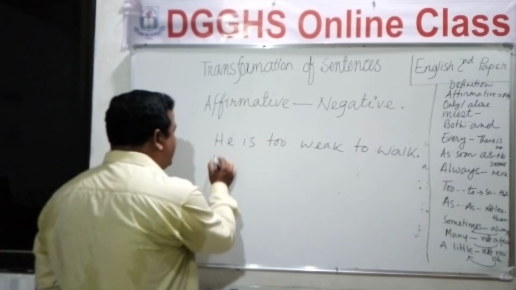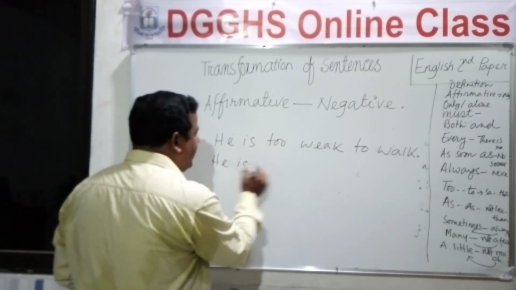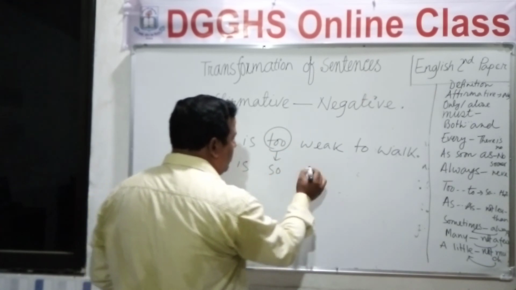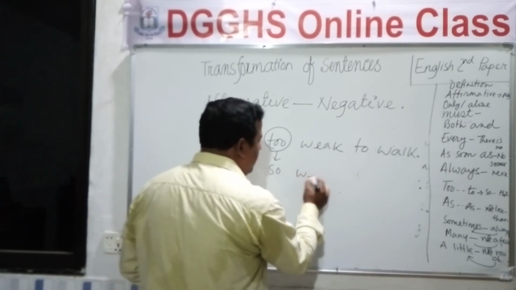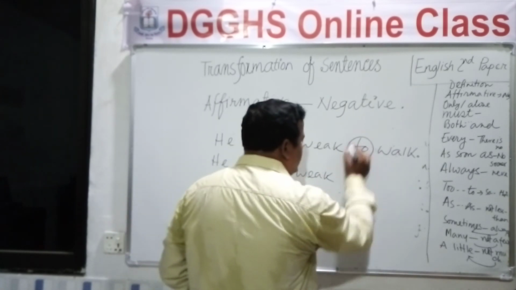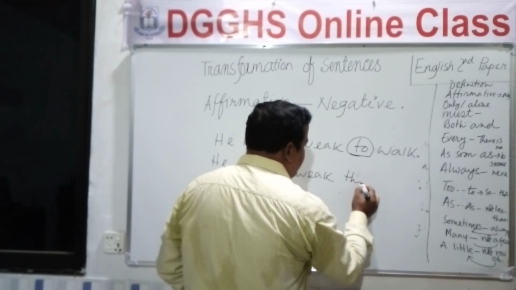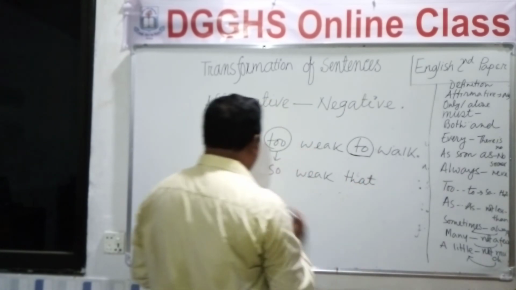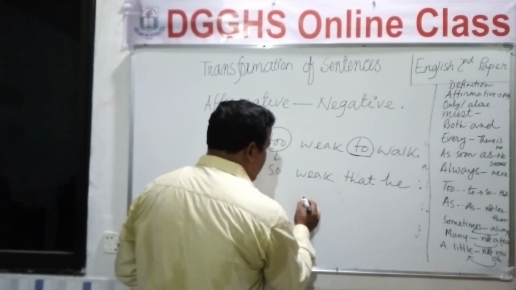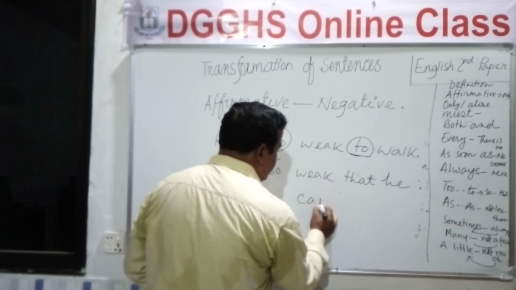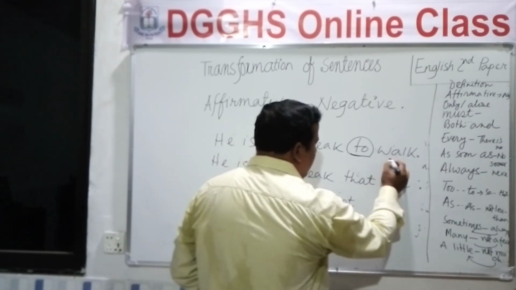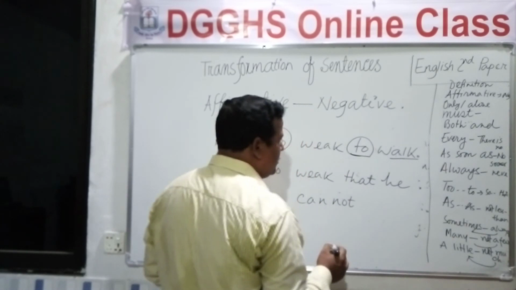We will write he is, and in place of too we will write so, and then the word weak, and in place of to we will write that, and again the subject he, and then cannot, and then the remaining part of the sentence, that is work.